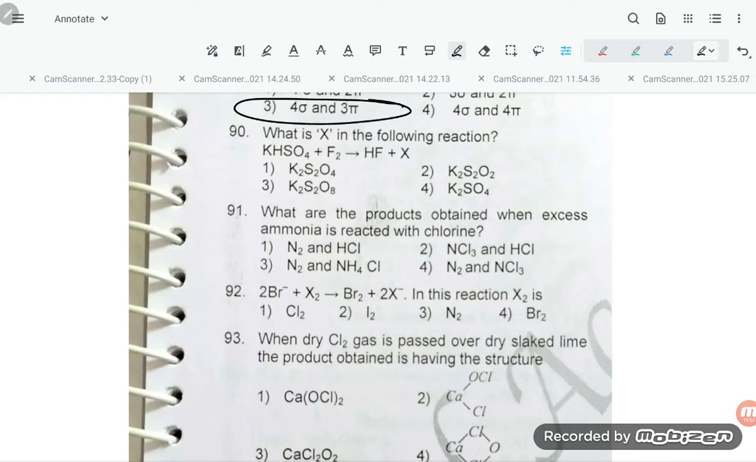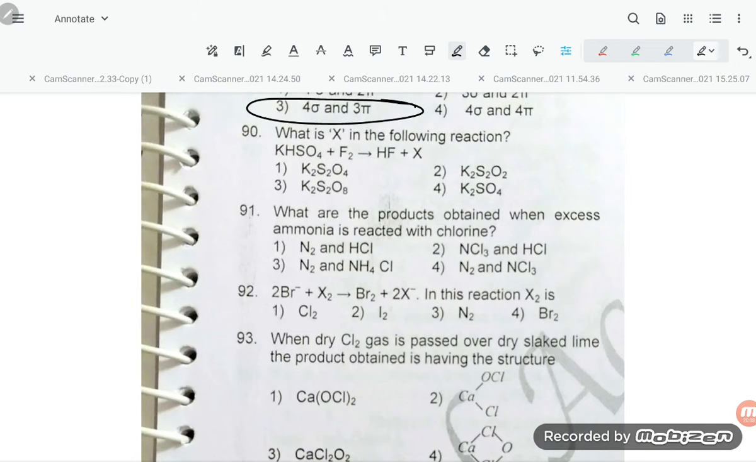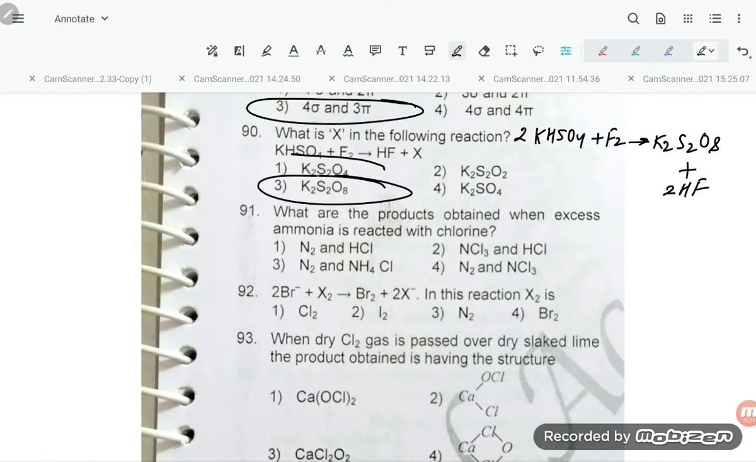So if you see, KHSO4 plus F2 is giving HF. So let us try to balance it out, student. If you are taking 2 KHSO4 plus F2, so what is it going to give? K2S2O8 plus 2HF. So K2S2O8, option number third is correct.